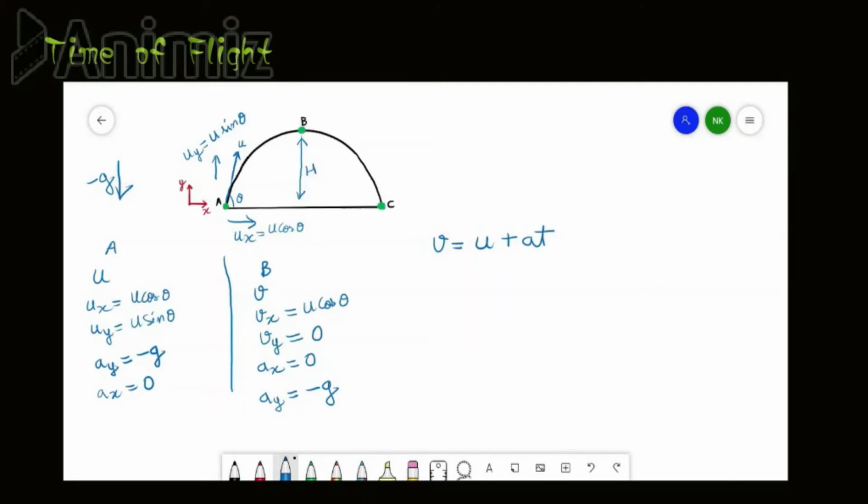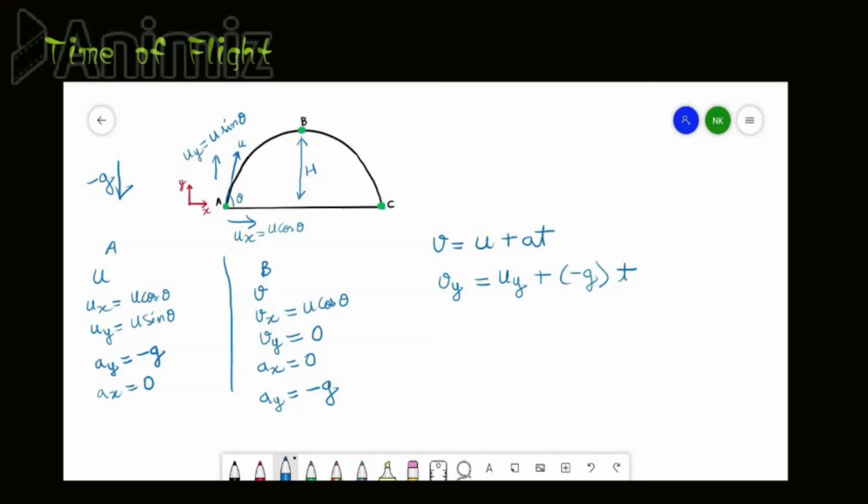Now at v we will write vy, since we are considering motion in the y direction only. At u we will write uy, and acceleration is minus g throughout. Time we will keep as it is, t.